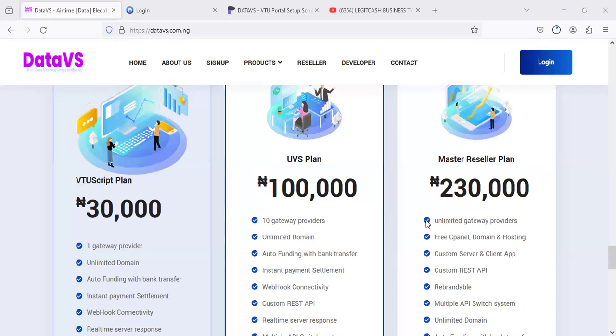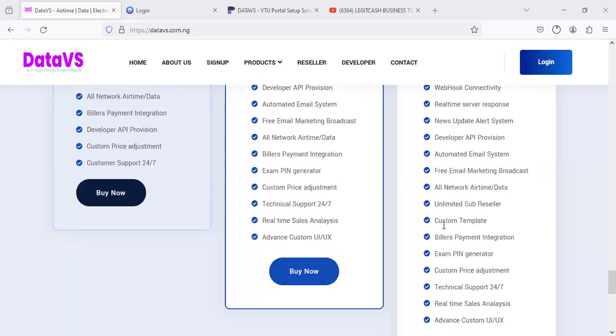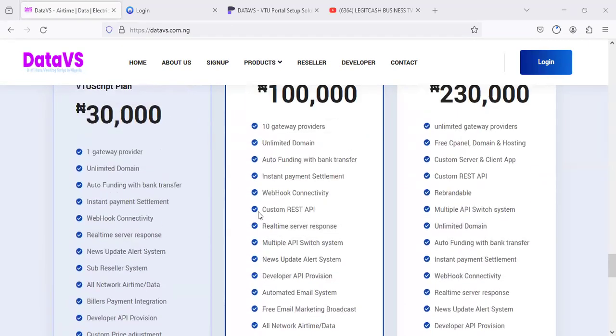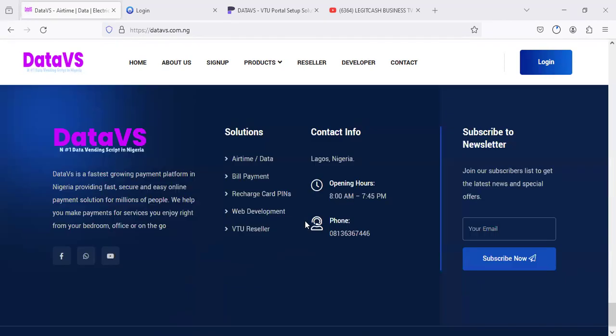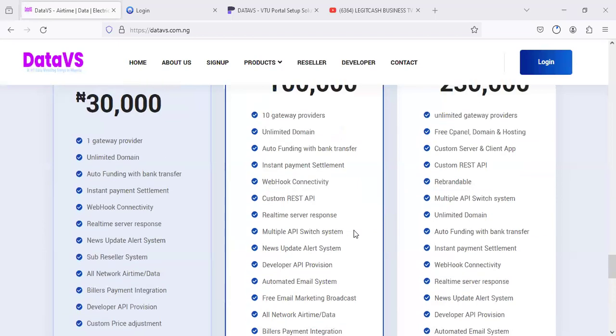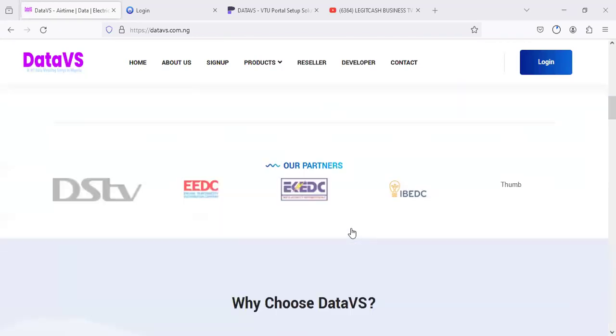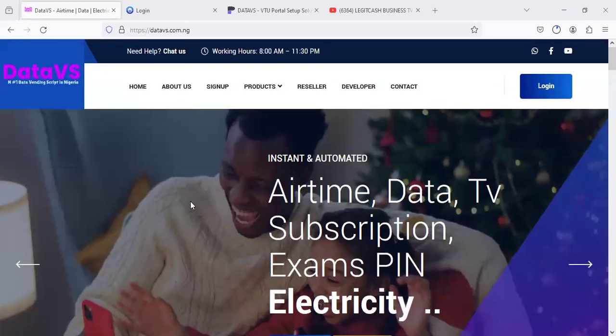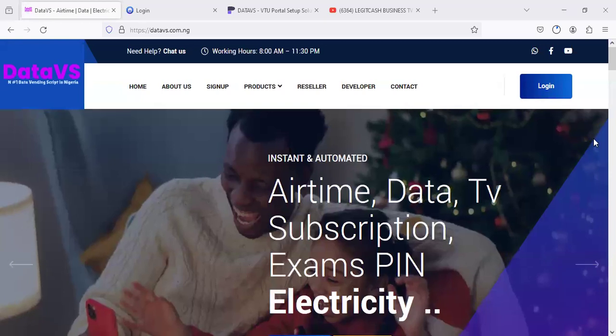We're going to be making the reviews in the upcoming series because we don't want this video to be very lengthy. I'm just telling you the major core features of this application. You can go through each of the features to see what each holds. So we're going to be making a review on that. Okay, so to get started and demonstrate the application, just simply click on login or register.